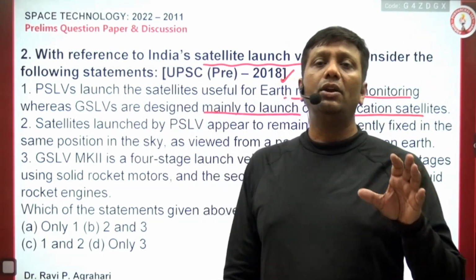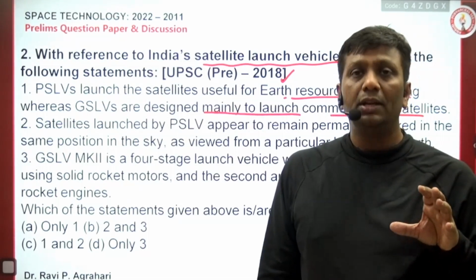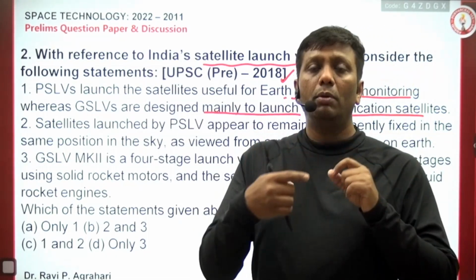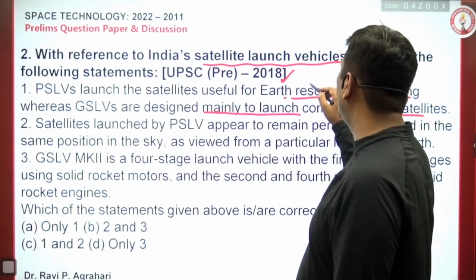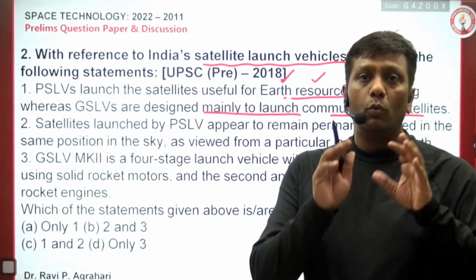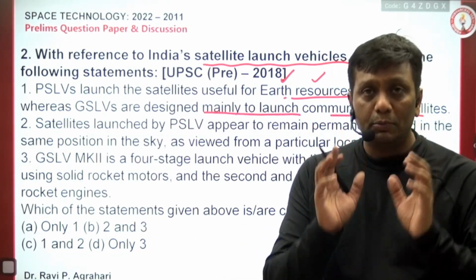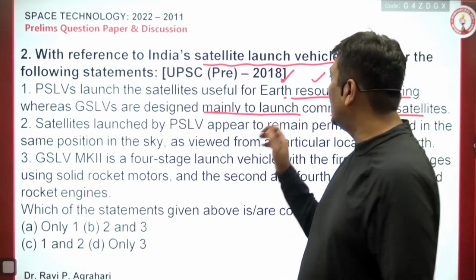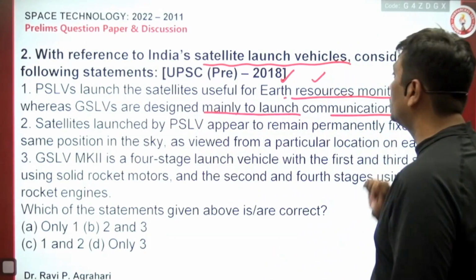See, guys, the polar satellite launch vehicle puts satellites very close to the surface. They are moving pole to pole, but they are very close to the surface, and that's why they are good to measure Earth-based resources. Water is there, productivity is there, mineral prospecting is there. In that way, we can check. So that is right. And GSLV is designed mainly to launch communication satellites.